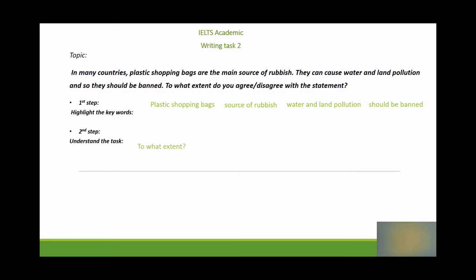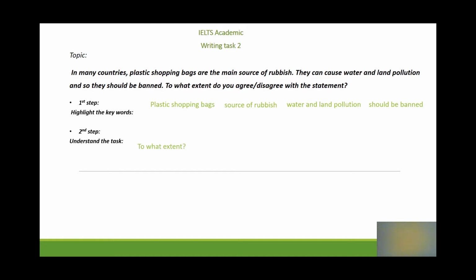So let's now focus on the second part of the topic. It says, to what extent do you disagree with the statement? So this is a to what extent question. Unlike an opinion question, a to what extent question does not ask for your opinion. It rather asks for how much you agree or how much you disagree. So the focus is more on the level of agreement or disagreement, not on whether you agree or you disagree.